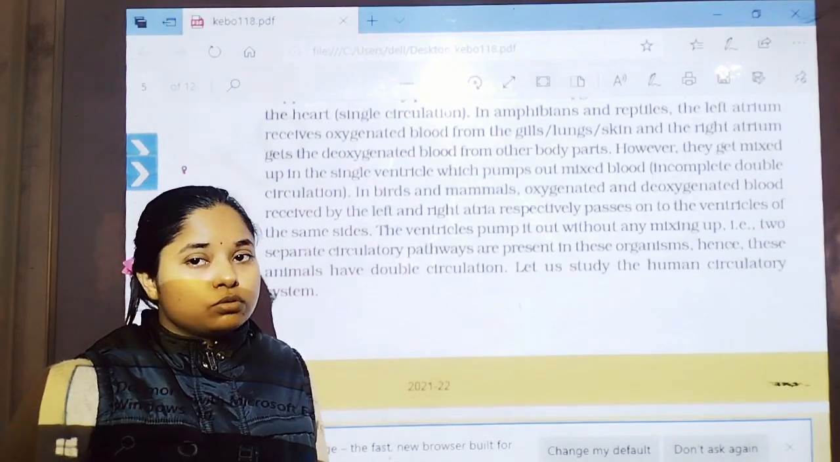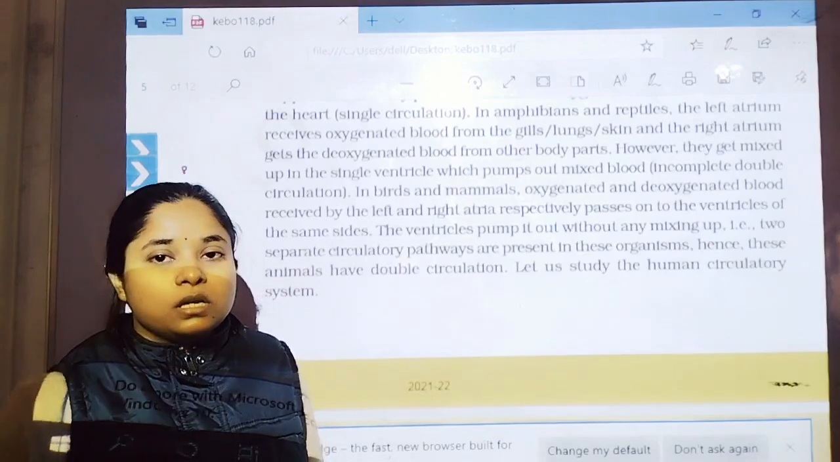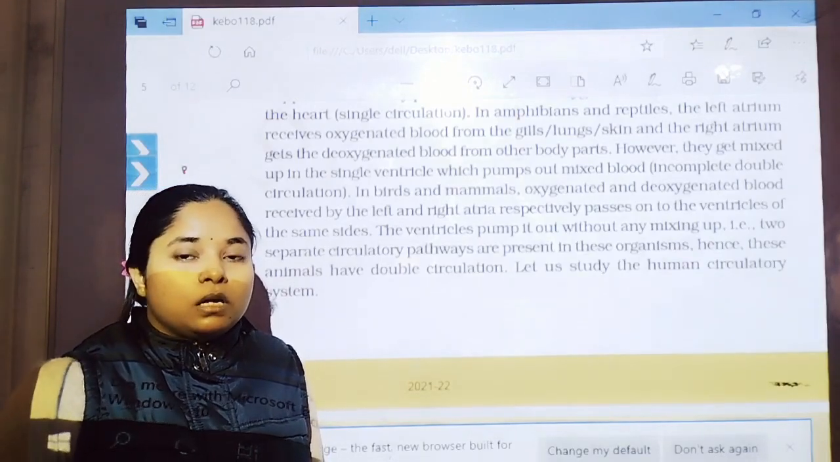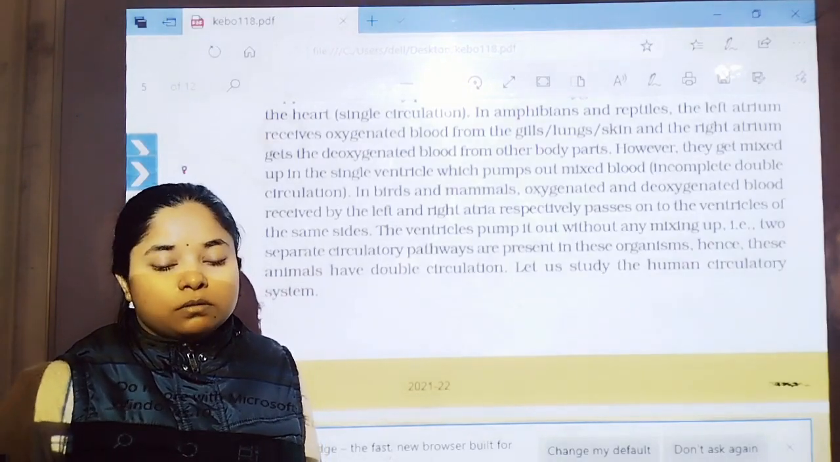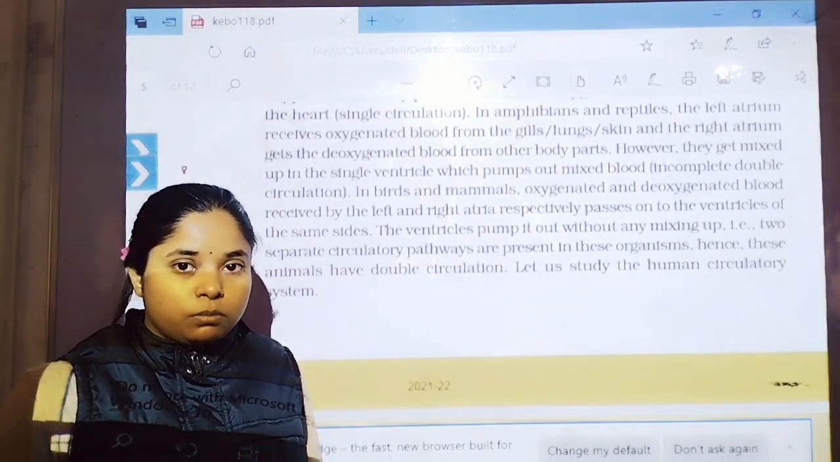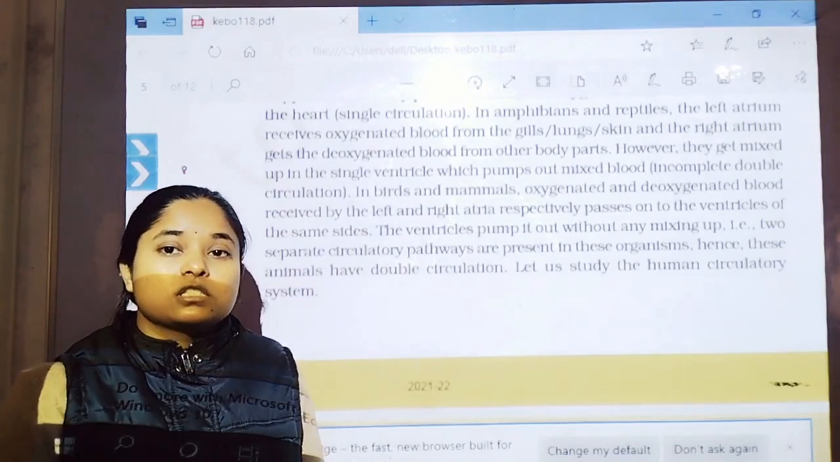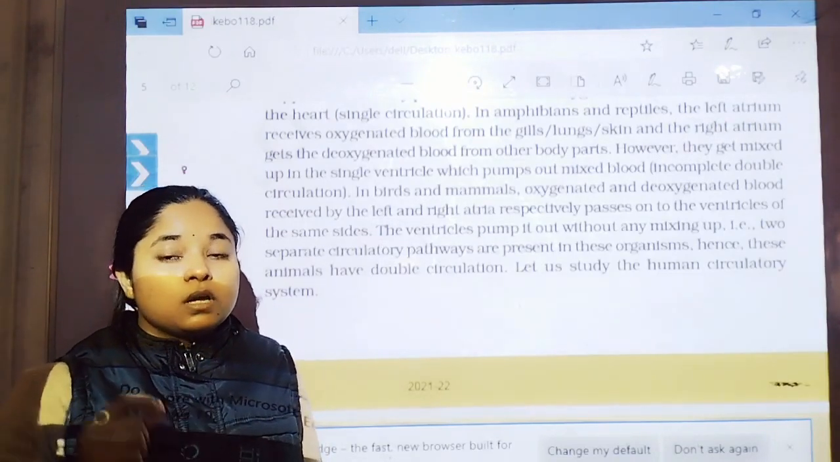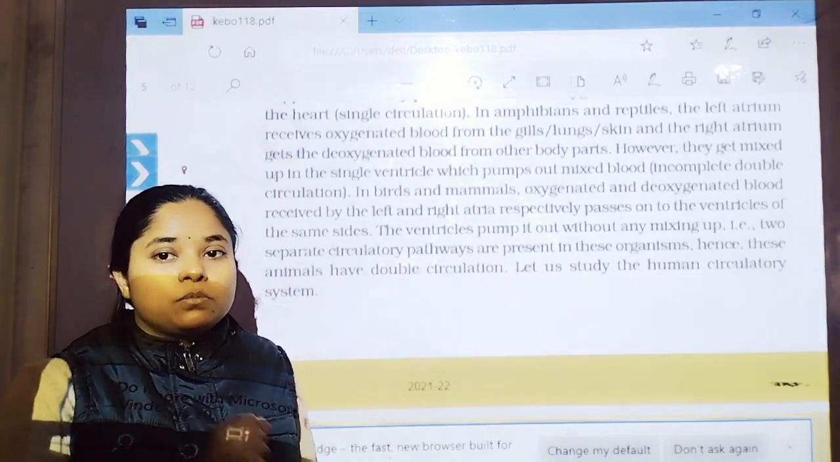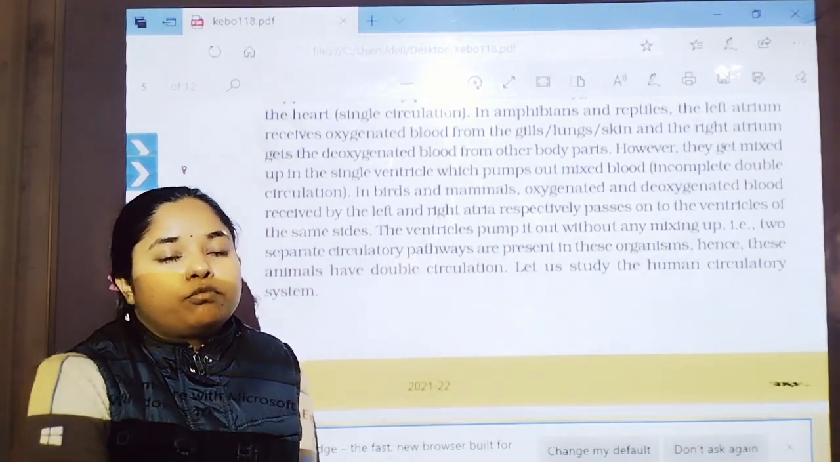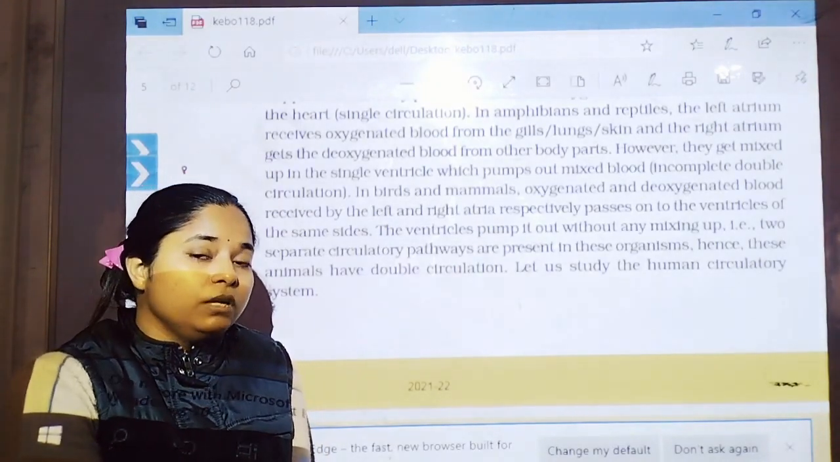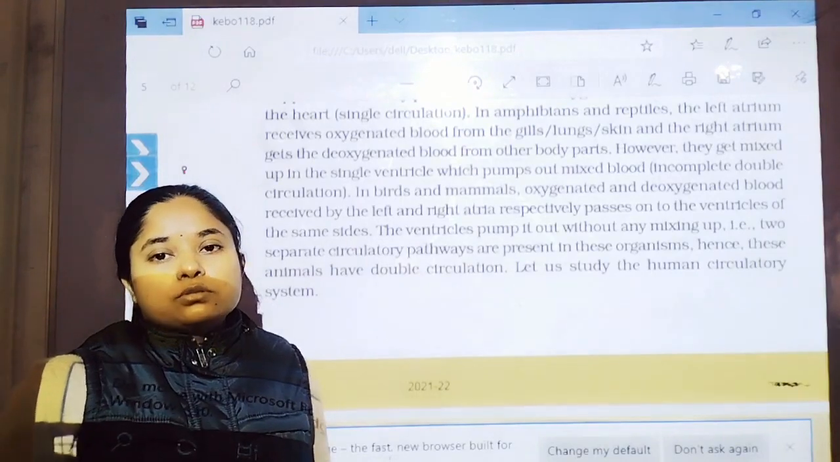Now fishes show one auricle and one ventricle. That's why the impure blood is transported to the body tissues. Another important thing is that fishes show single circulation, because in one circulation the blood drains into the heart only one time.